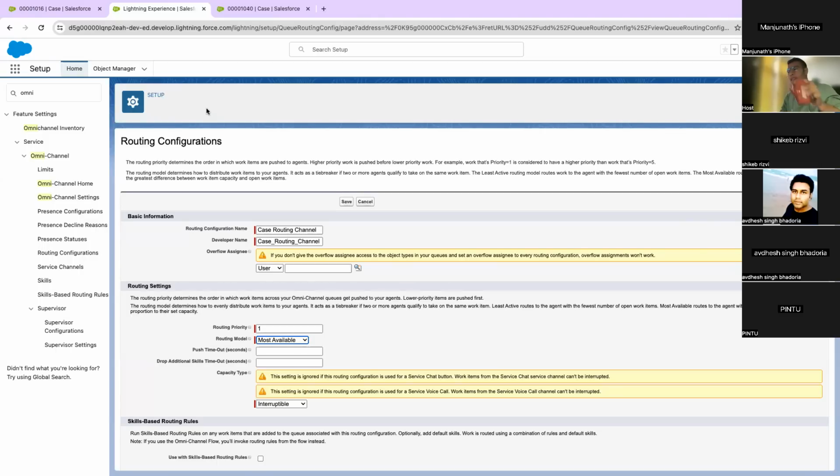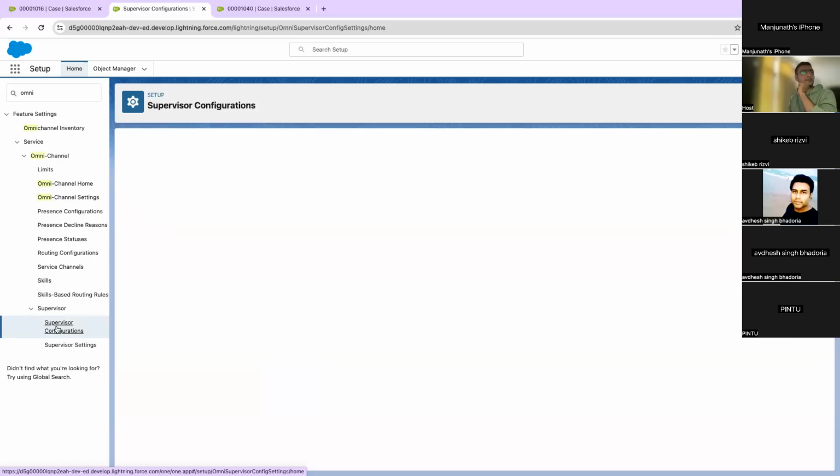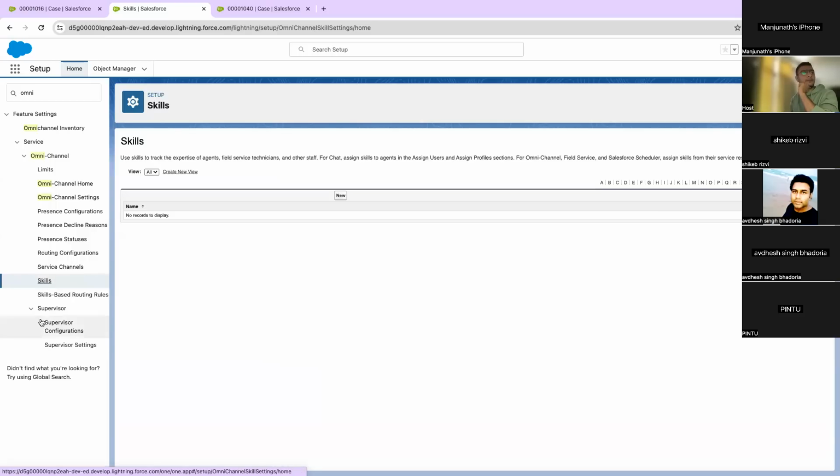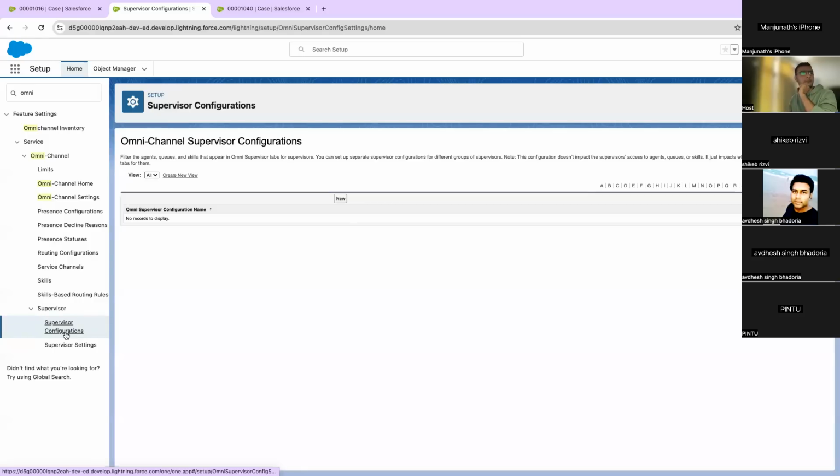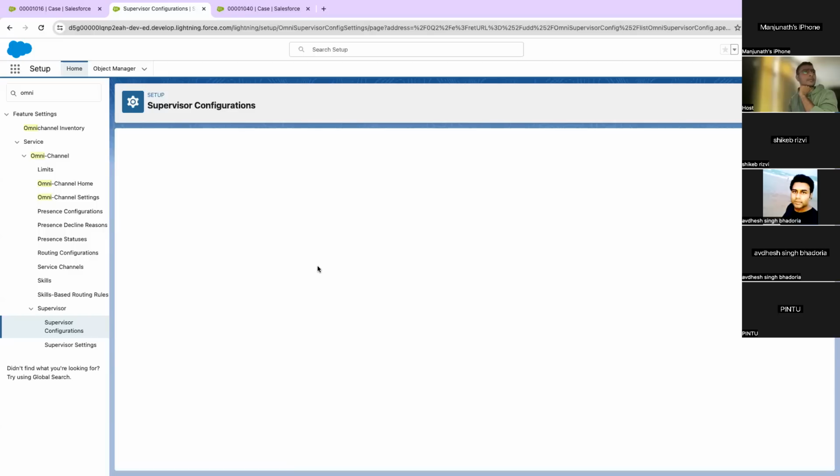Okay. Can you please show the Omni Supervisor, so that people are aware of it? Yeah, Omni Supervisor is there, and there are configurations to do that. I will cover that once I cover skill-based routing first. We have an Omni Supervisor tab, right, where it will show all the cases getting created, where a supervisor can monitor. I think we'll have to create the Omni Supervisor configurations first.